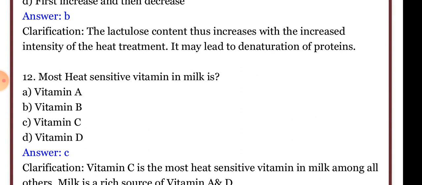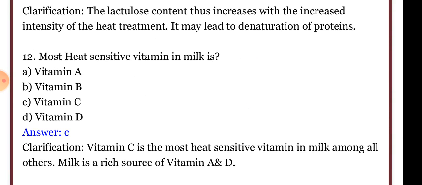The most heat sensitive vitamin is vitamin C. Vitamin C is the most heat sensitive vitamin in milk. Milk is a rich source of vitamins A and D. Milk is a poor source of iron, so milk is mostly fortified with iron. Commercial milk is available as iron fortified milk, as milk is a poor source of iron.